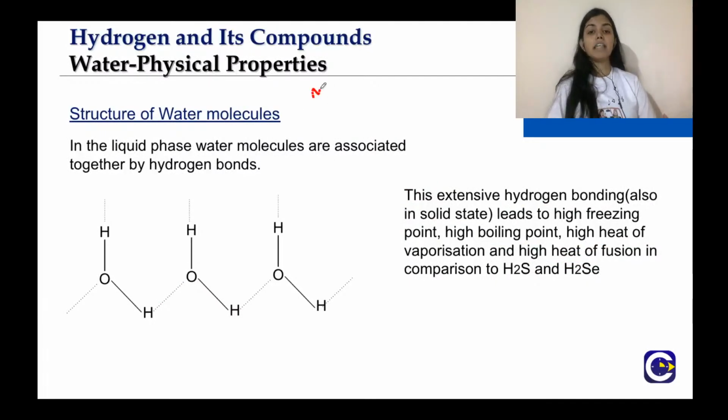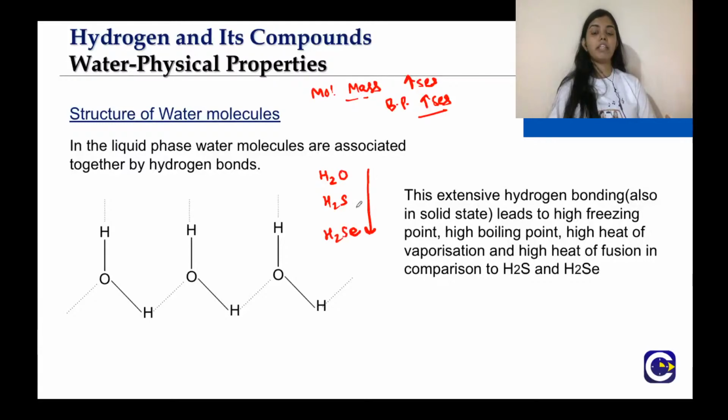What happens is that as the molecular mass increases, boiling point also increases. That means if I compare H2O, H2S, H2Se and so on, the atomic radius or the atomic mass also increases down the group. So boiling point basically should increase. But what happens here is, amongst these three, water is having the highest boiling point. Why is this so? In spite of having a lower atomic mass, it is having a greater boiling point.